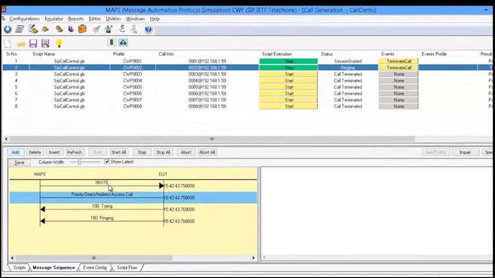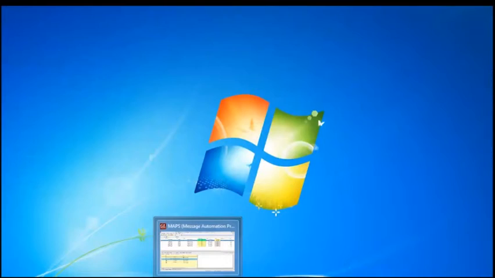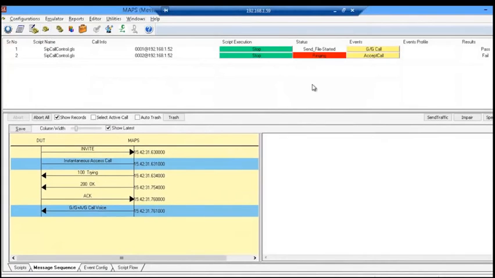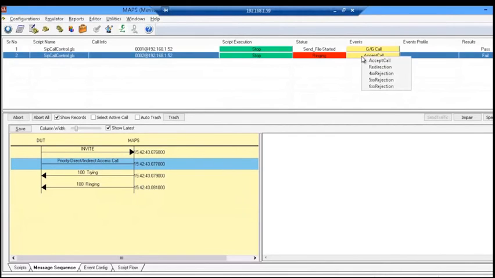The second call is a priority direct indirect access call. Okay, it's a manual call. It needs to be answered at the other end CWP. This is the call reception window. You can see here it is indicating it as an incoming call, as ringing. And now either I can accept this call or I can reject this call.